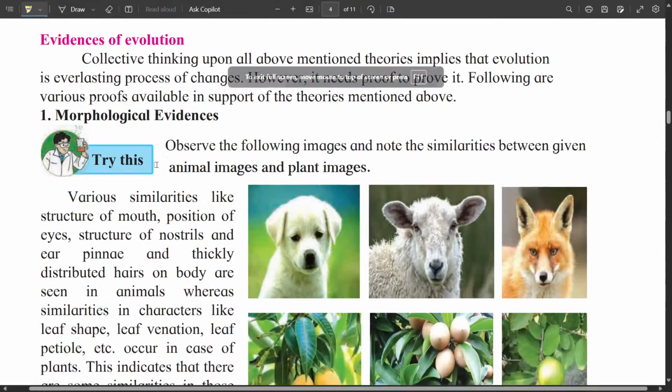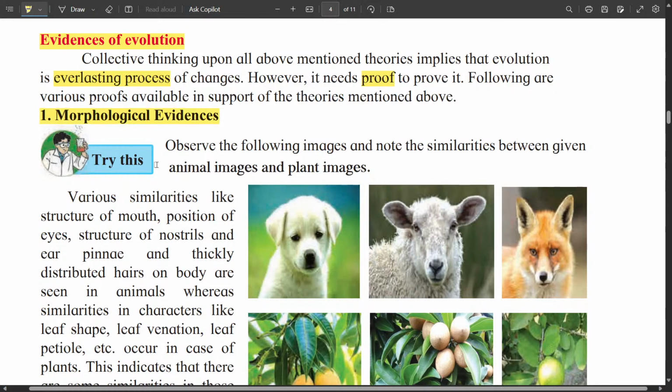Evidences of evolution. Collective thinking upon all the above mentioned theories implies that evolution is an everlasting process of changes. It has not stopped. It is continuously going on. However, it needs proof to prove it. So following are some of the evidences of evolution. The first evidence is